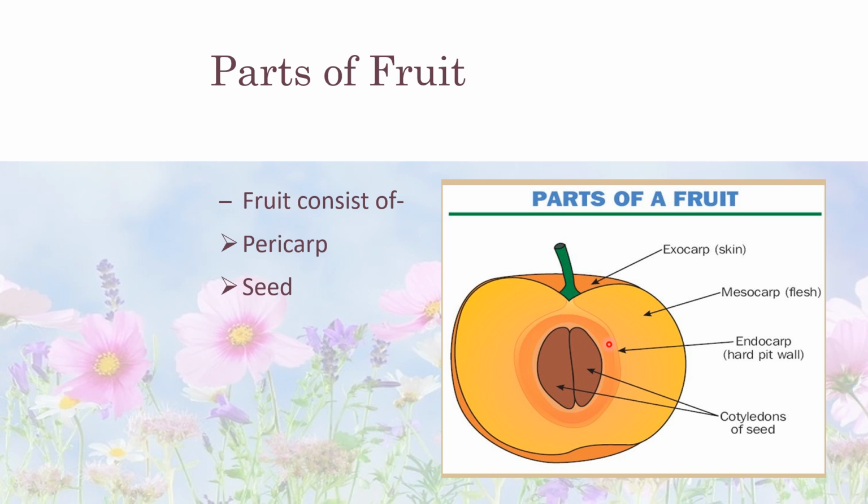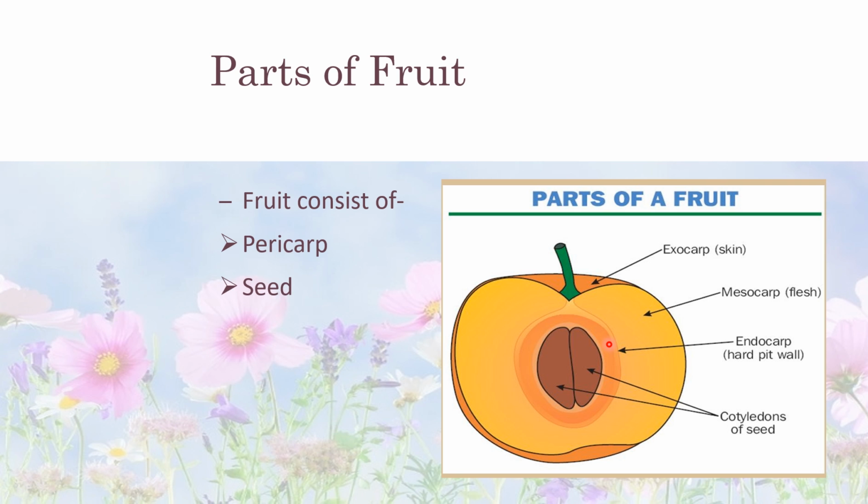Now when we discuss dry fruits and fleshy fruits, the pericarp of a dry fruit is dry and non-edible. The edible parts of dry fruits are seeds. The examples are maize, gram, wheat. But in fleshy fruit, the pericarp or some of its parts are soft and pulpy. Grapes, apple, cherry, mango are examples of fleshy fruit.